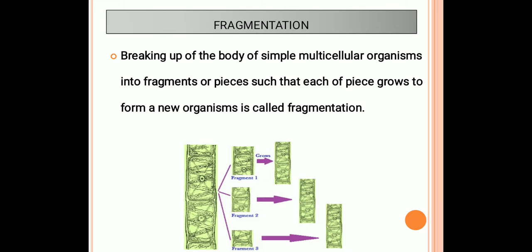So where can we see fragmentation? In algae like Spirogyra. Here I am giving the picture of Spirogyra. So in Spirogyra, what happens? The parent cell divides into fragments. Three fragments: fragment 1, fragment 2, fragment 3. Each and every fragment grows into a new individual. So each and every fragment develops into a new individual.